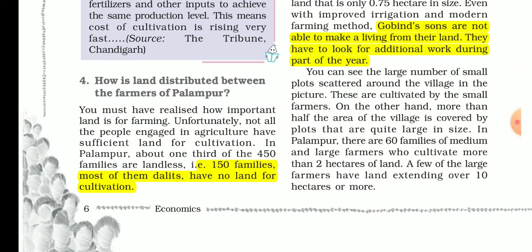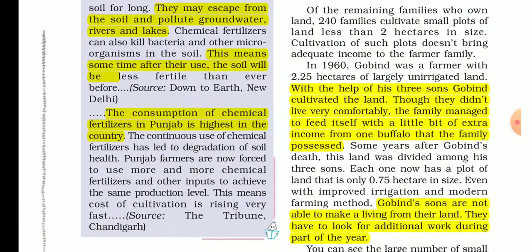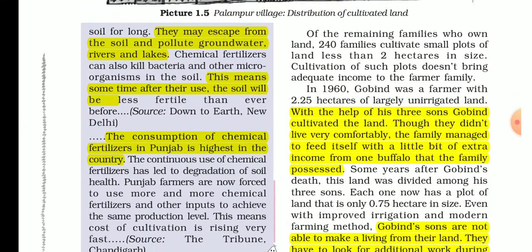How is land distributed between the farmers in Palampur? Palampur is the example given to show the distribution of land, and it is an example of how land is distributed in India. 150 families, most of them Dalits, had no land for cultivation, and 240 families cultivate small plots of less than 2 acres, which is very small. And some people have big lands.